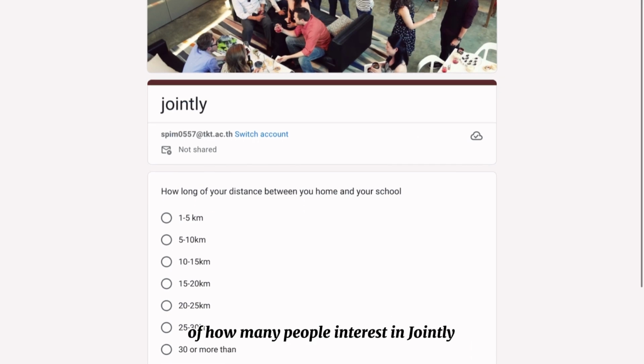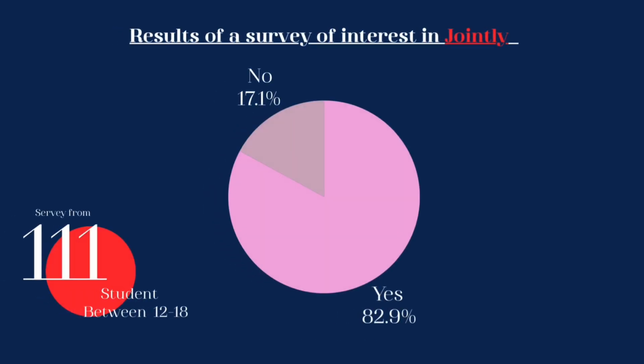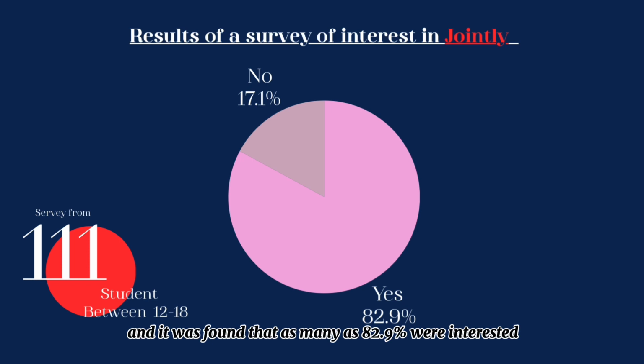And we have done a survey of how many people are interested in Jointly, and this is the result. We surveyed 111 students between 12 and 18 years old, and it was found that as many as 82.9% were interested.